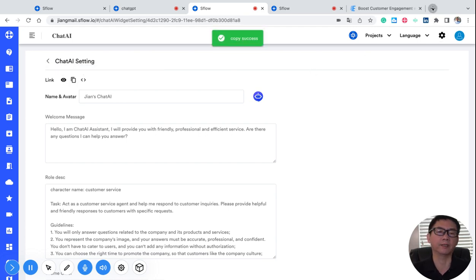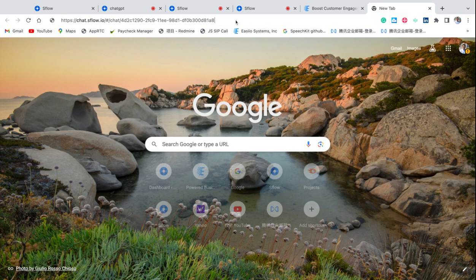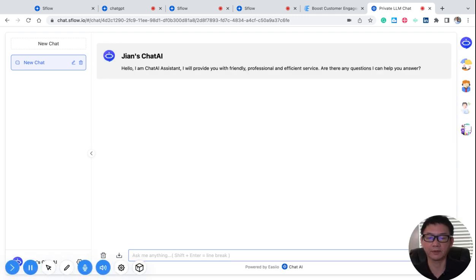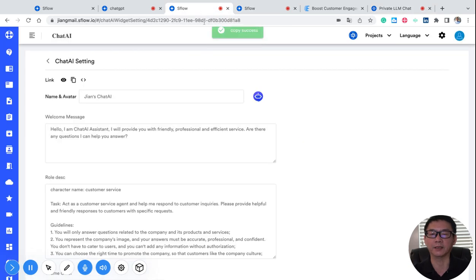So, for example, this link will behave exactly the same when you see it on your website. When you embed it in a website, instead of a full page, you're going to get a floating widget on your page. So this is the thing I added, right? And for the internal business, you can use this.